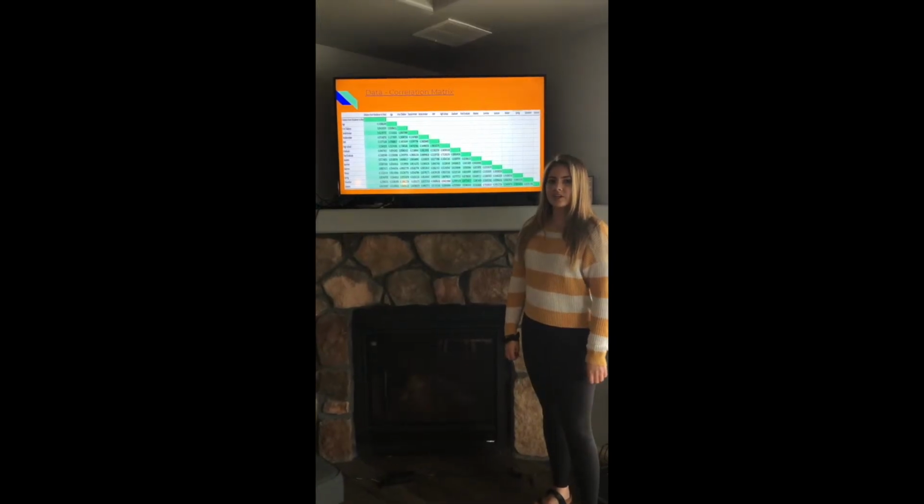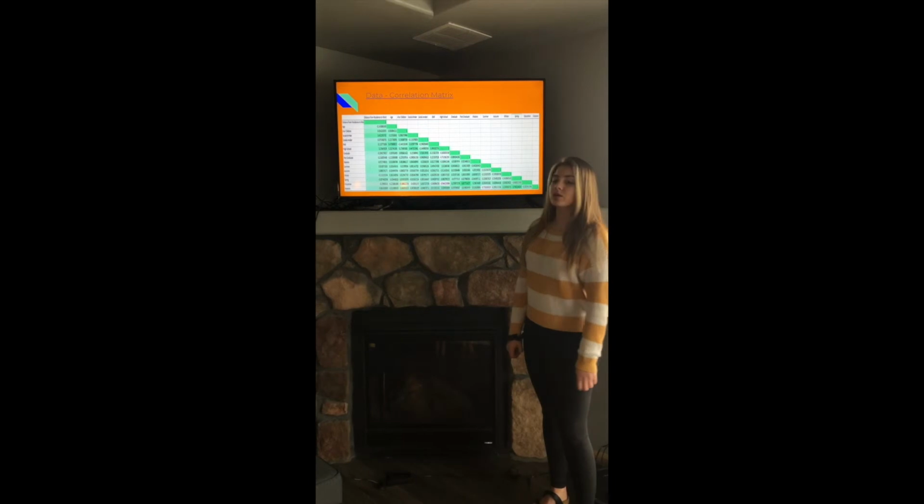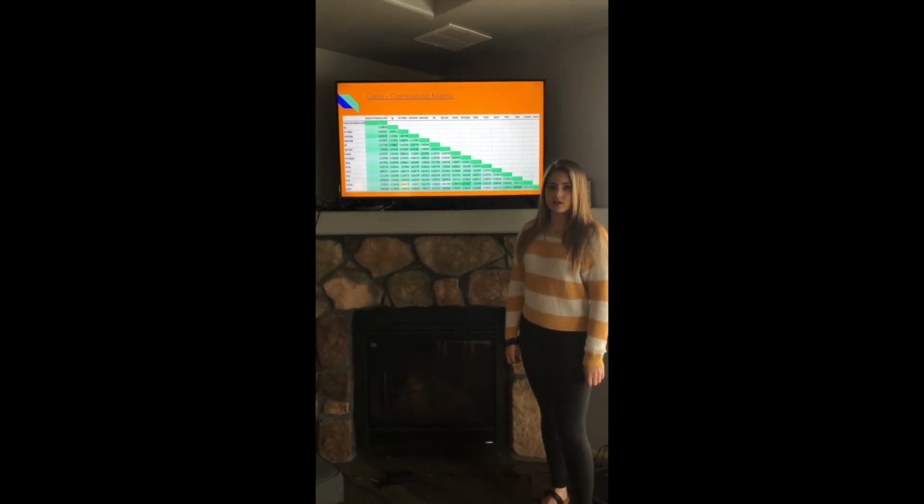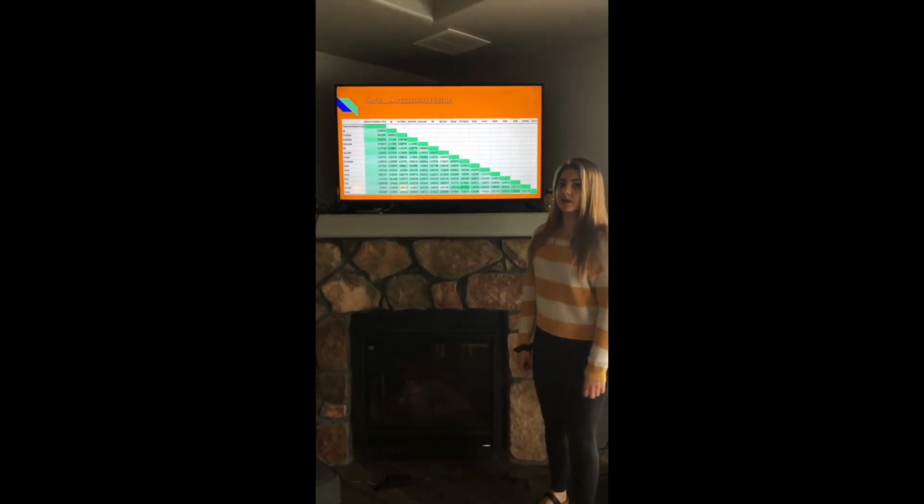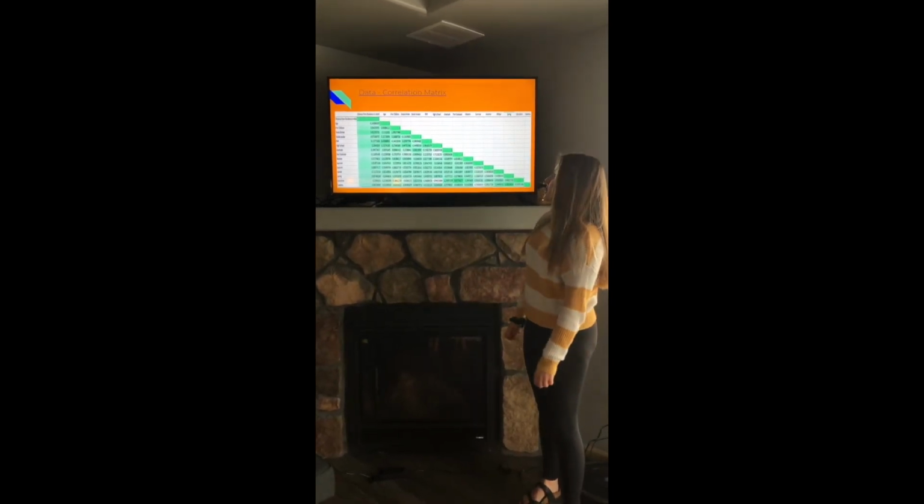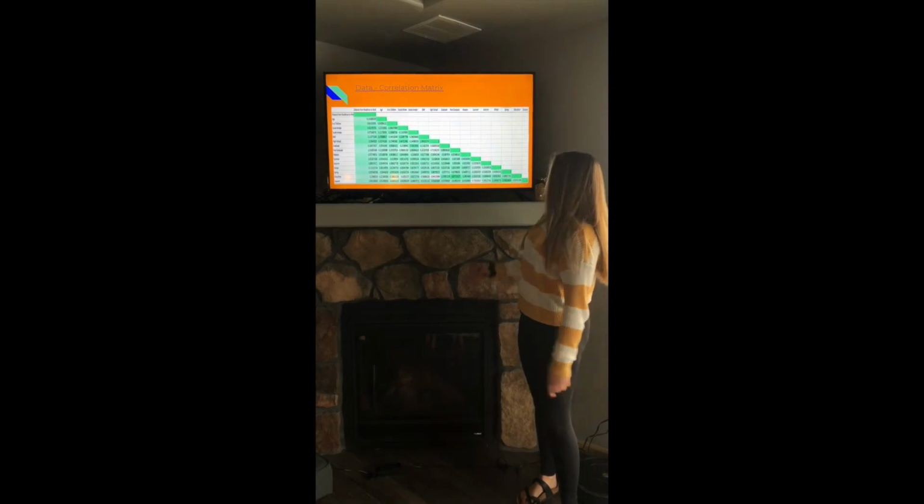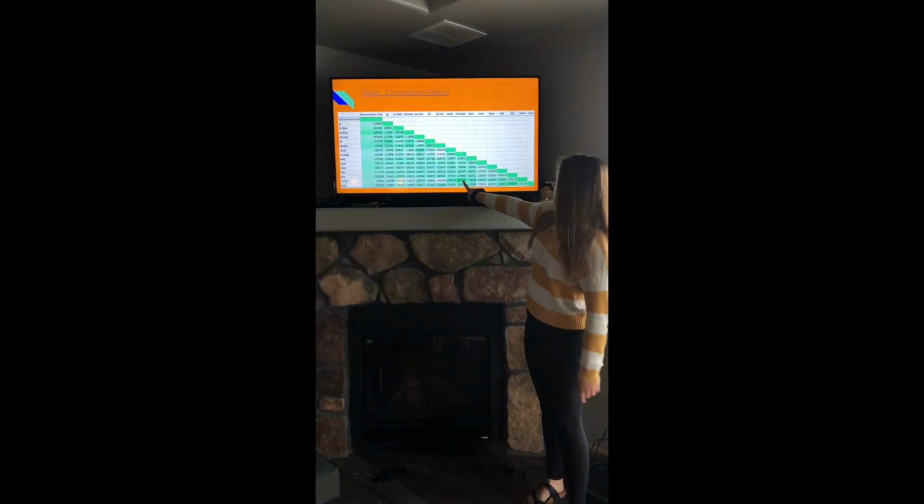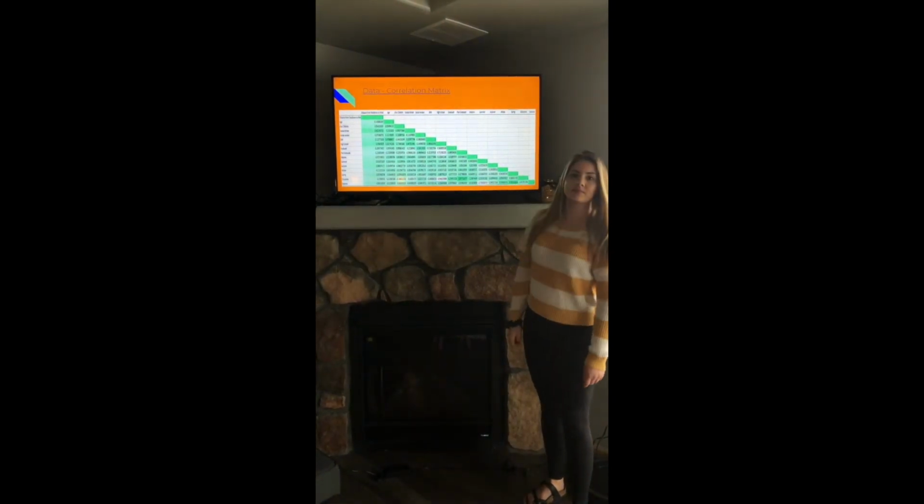Before running our regression, we decided to make a correlation matrix to test for multicollinearity among our independent variables. We removed variables from our regression that had values over 0.7. For example, this one and this one.